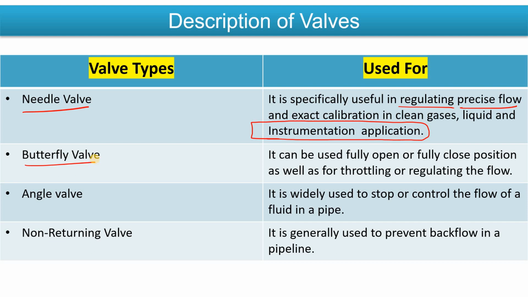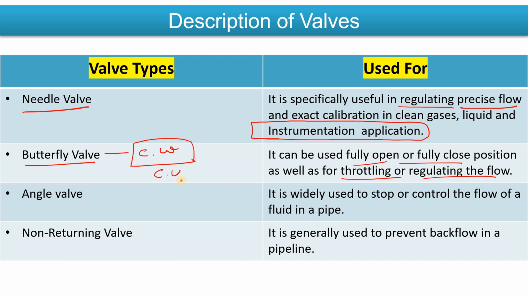The butterfly valve could be used for fully open or fully closed purpose, as well as for throttling or regulating purpose. Where we use the butterfly valve depends on the application, but where I have seen it as a control valve is in a cooling water line, okay.